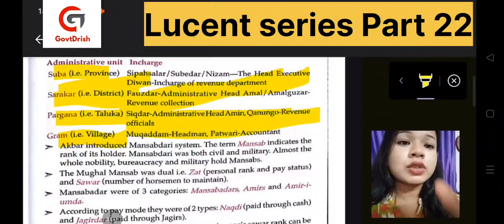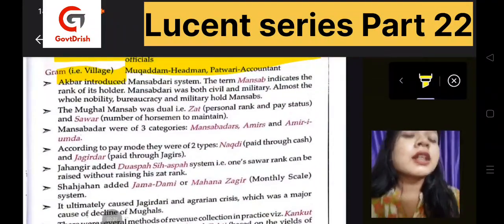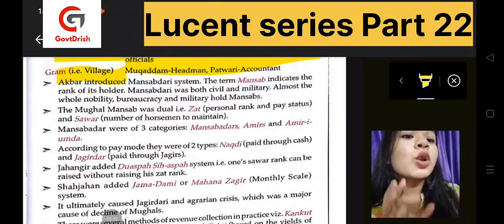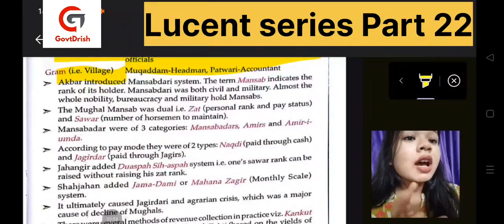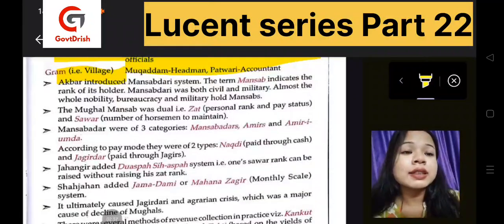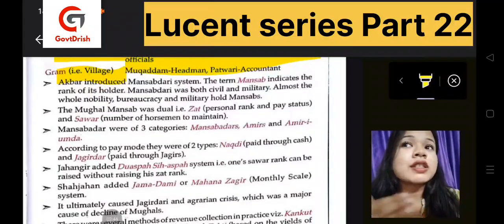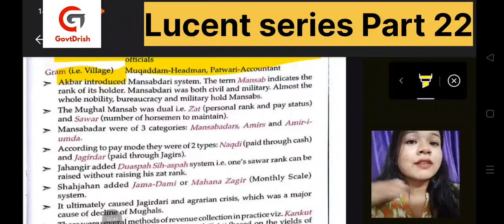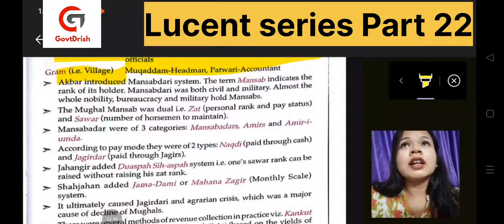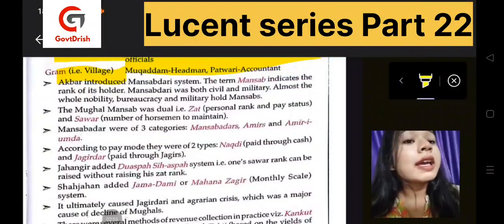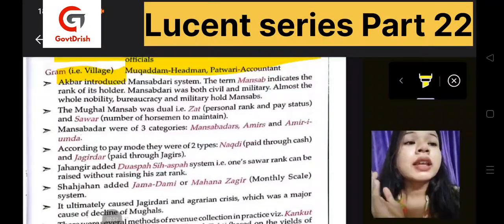revenue officials, accountant. Okay, now Akbar had announced the mansabdari system. We have heard about this term a lot of times, that is the mansabdari system. So what is it? Here the term mansab, who is the mansabdar? He is the holder, okay, like a holder. And what is its rank? Like in each department we have ranks: first officer, then grade, we have major in the army fields and all, in a hierarchical way. Here also mansab means the rank they used to hold.